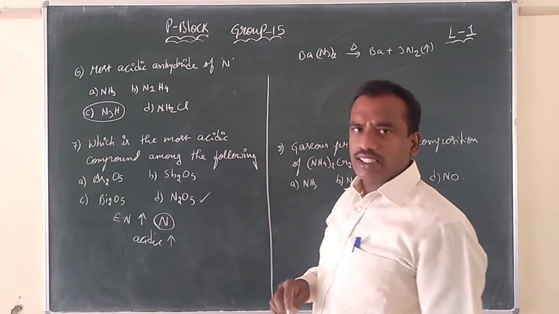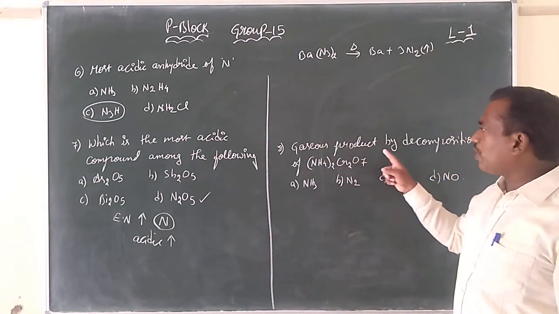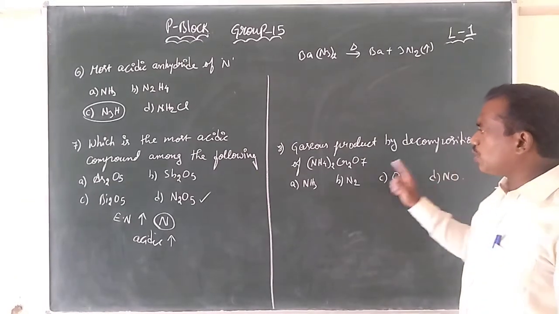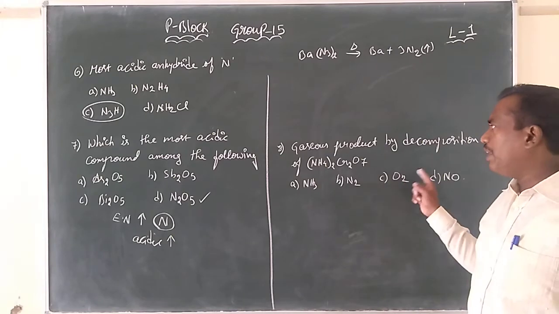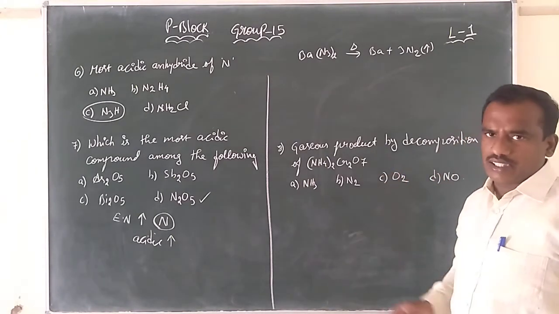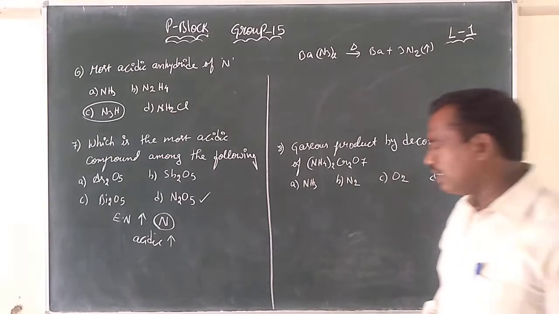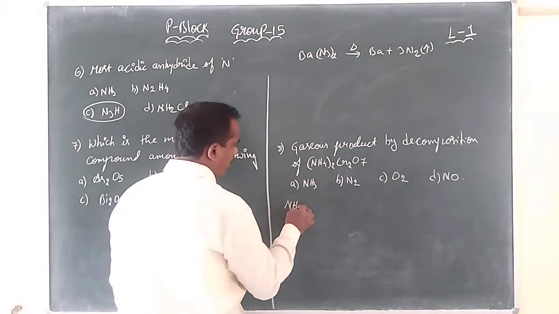Along with that, many reactions are there. From that, I have taken one reaction: gaseous product by decomposition of ammonium dichromate. What is the decomposition reaction of ammonium dichromate, children?